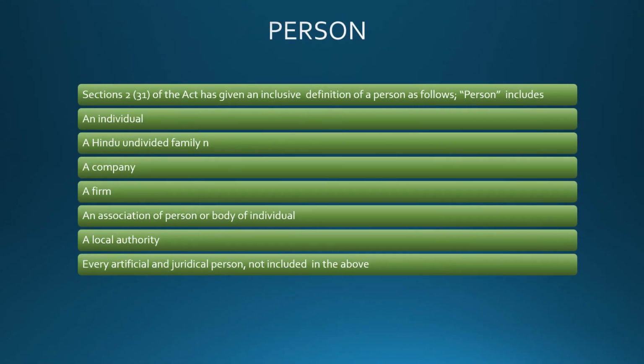Who is a person? Section 2, subsection 31 of the Income Tax Act has given an inclusive definition of a person as follows. A person includes an individual, a Hindu undivided family, a company, a firm, an association of persons or body of individuals, a local authority, and every artificial juridical person not included in the above. These are called persons.